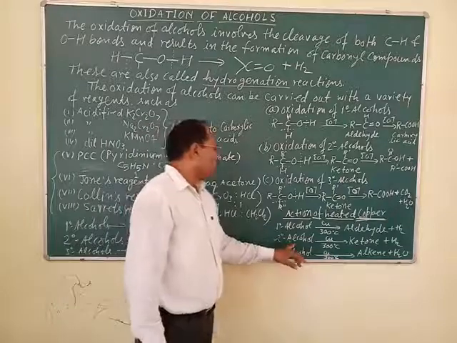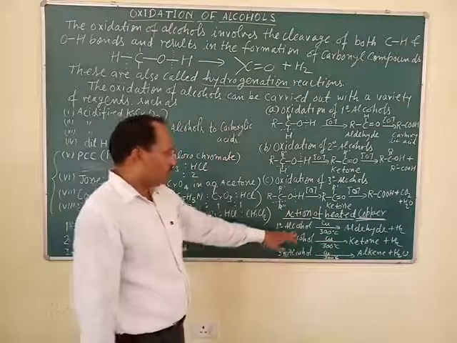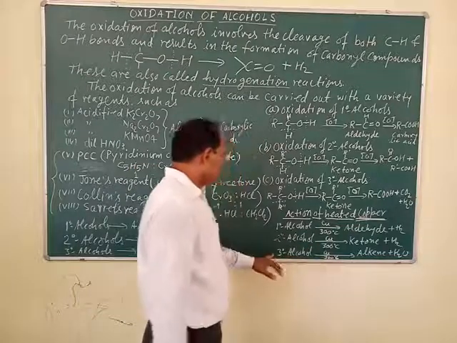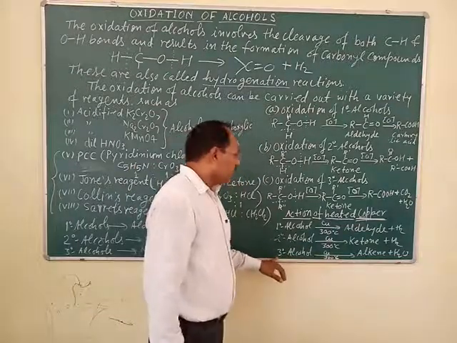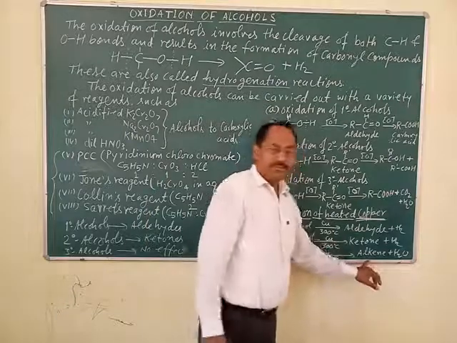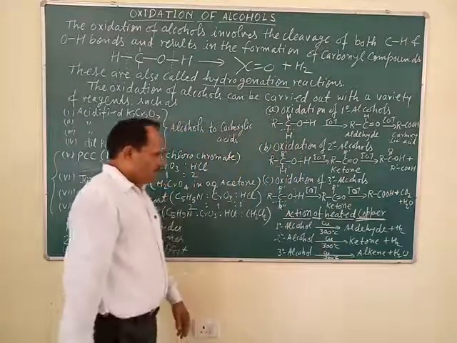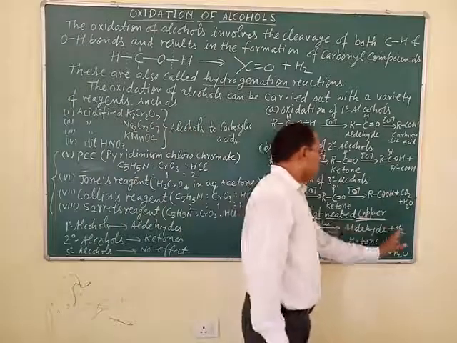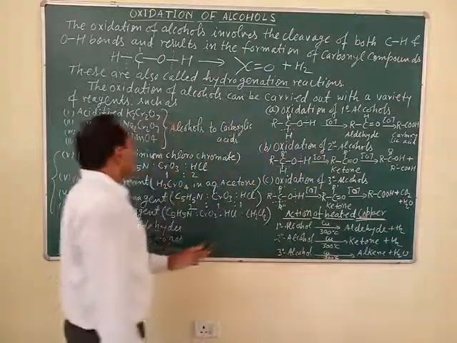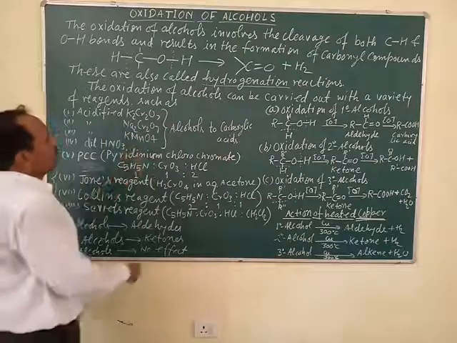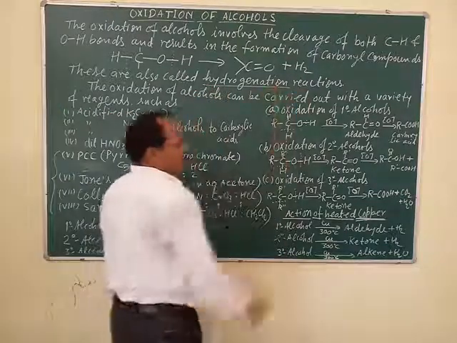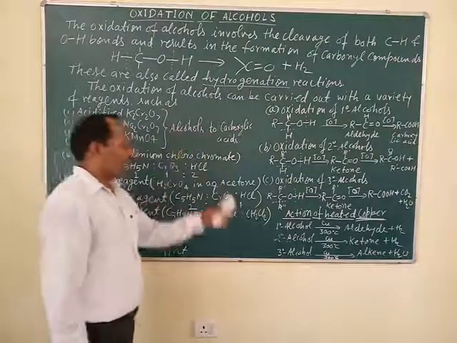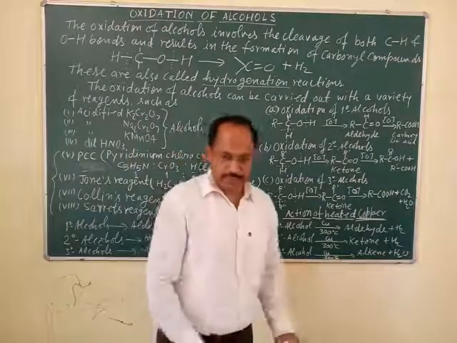Secondary alcohol gets oxidized into ketone, and tertiary alcohol gives alkene. In these reactions, hydrogen gas is eliminated. That's why this is also called dehydrogenation reaction, means loss of hydrogen. These reactions are also known as dehydrogenation reactions.